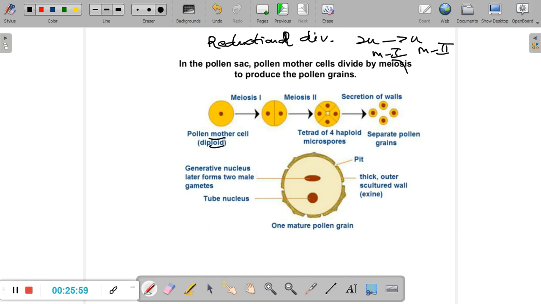The ploidy from diploid to haploid is achieved in meiosis 1, and then meiosis 2 simply doubles up the number of cells. So by the end of meiosis 1, let's look at this. Meiosis 1 has taken place. We have a diploid cell, and by the end of meiosis 1 we get 2 haploid cells, but there is still double the content of DNA. So the ploidy is N, but this is 2C.